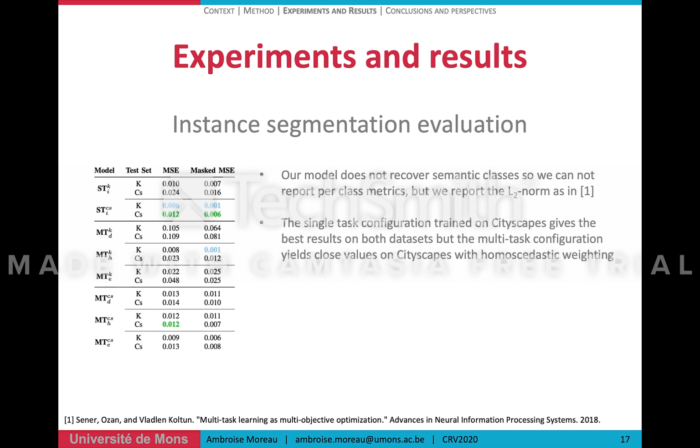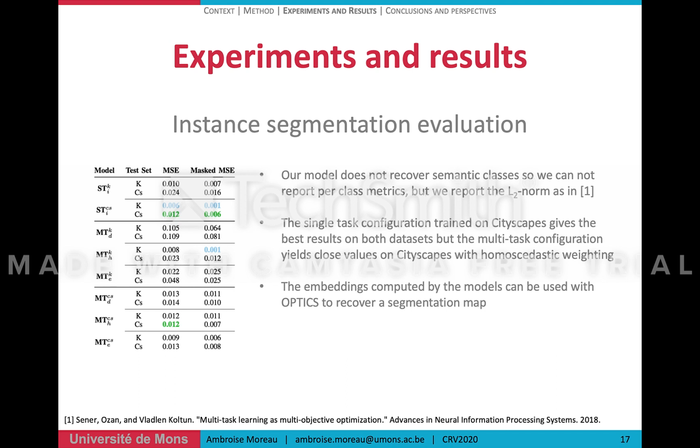From the numbers, it appears that the single task configuration trained on cityscapes gives the best results on both datasets, but the multitask configuration yields close values on cityscapes, with homoscedastic weighting. So it seems that depth and pose estimations do not help instance segmentation as much as solving instance segmentation helps depth predictions.